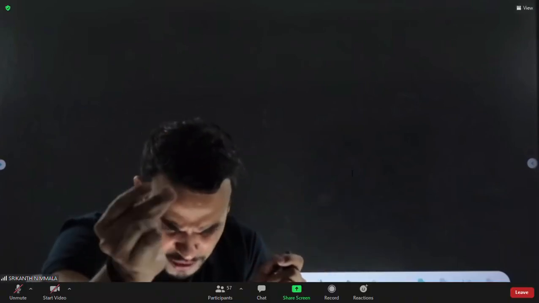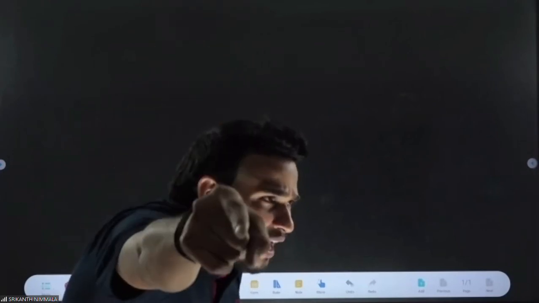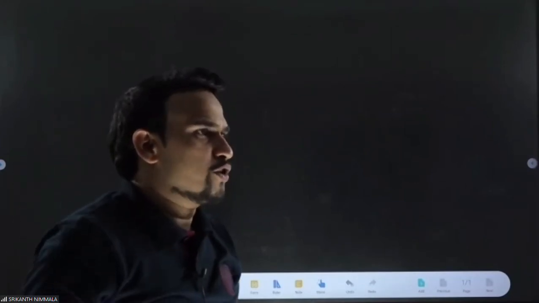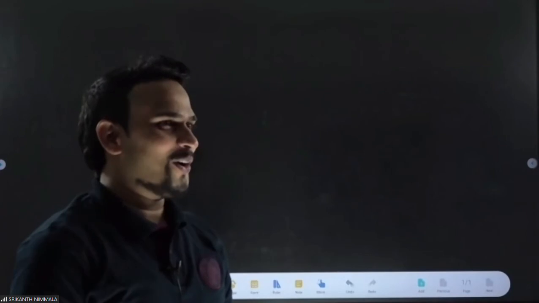First, tell me about retentivity and coercivity for a permanent magnet. For a permanent magnet, high retentivity, high coercivity. For a temporary magnet, low retentivity, low coercivity. Tell me the nature of the hysteresis curve for a permanent magnet. Tall and wide. Hysteresis curve for a temporary magnet. Tall and narrow.